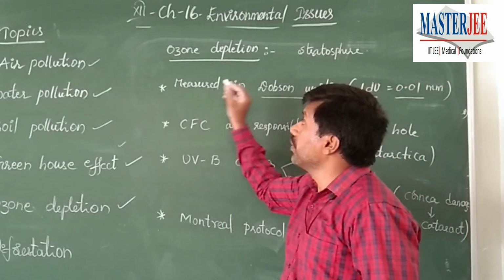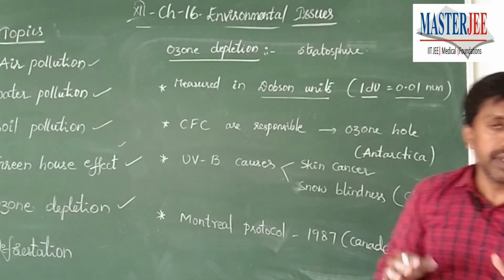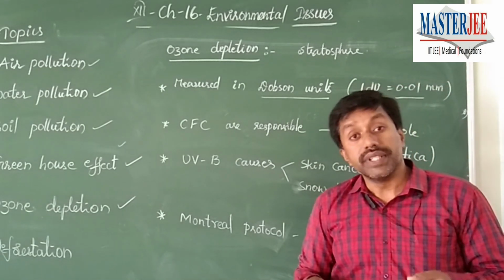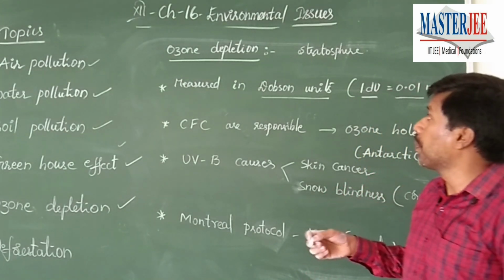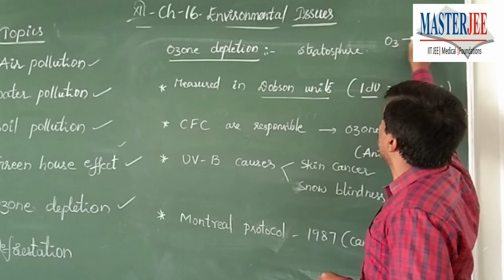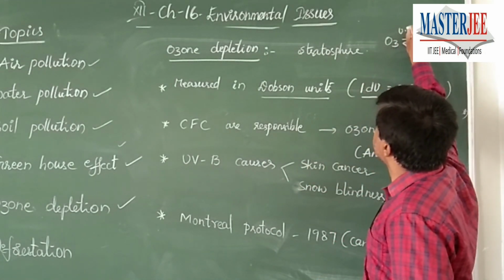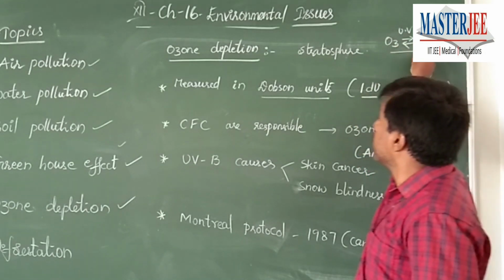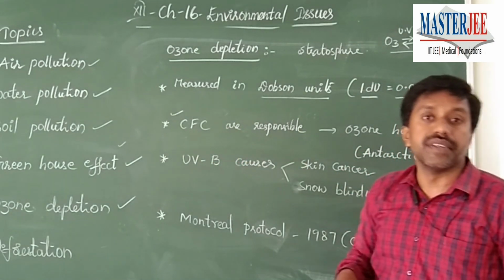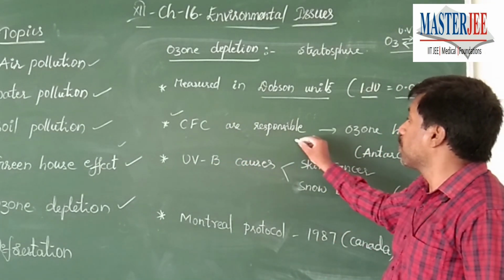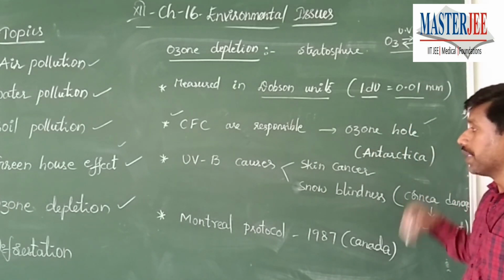And here, how does the ozone layer get damaged? The ozone layer is a very important protector of the earth that prevents the entry of UV rays. But the same ozone layer is made from oxygen with the help of UV rays, and this process continues between O3 and O2 as a reversible reaction. Now, such a reaction is interfered with by chlorofluorocarbons. When chlorofluorocarbons are released from refrigerators, air conditioners and cooling agents, they are responsible for ozone hole formation, or damage to the ozone layer, which is found in the Antarctic region.